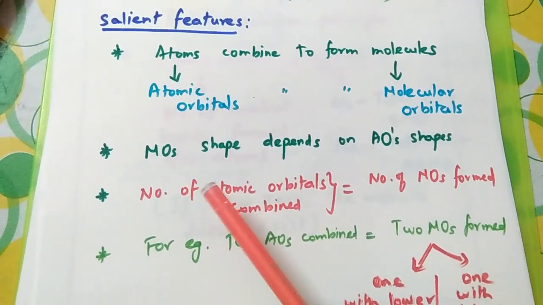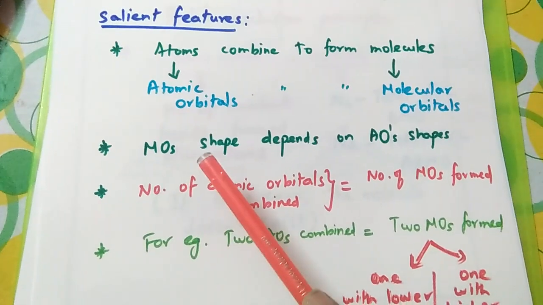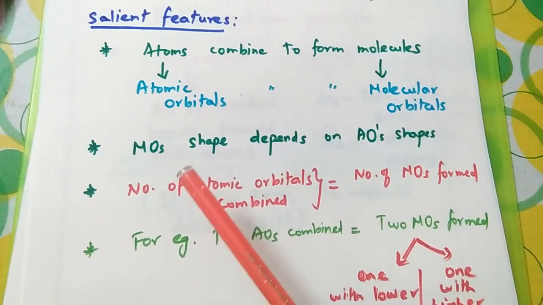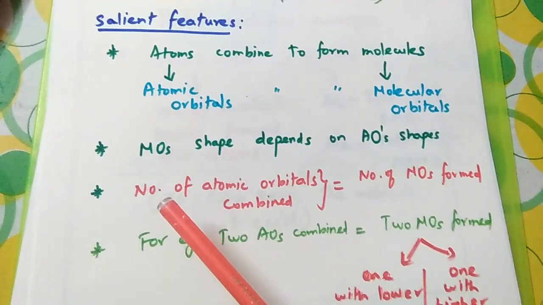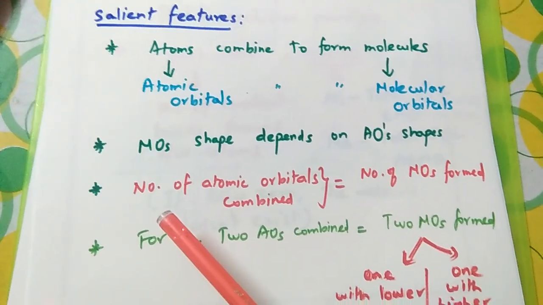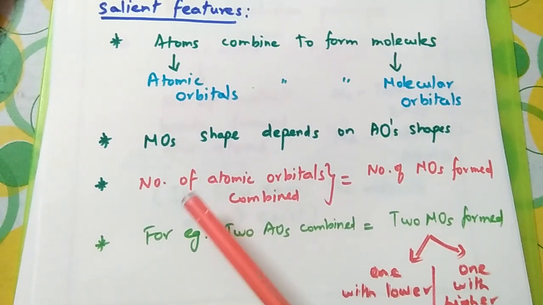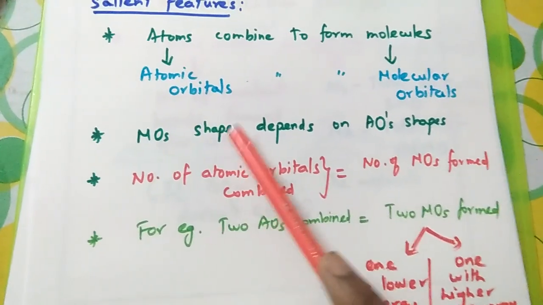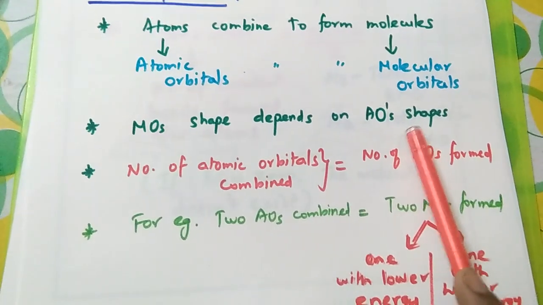What will be the shape of a molecular orbital? We know atomic orbitals: s orbitals are spherical in shape, p orbitals are dumbbell shaped, d orbitals are clover leaf shaped, and f orbitals don't have a proper shape. The electrons are distributed in the form of a cloud. We all know this. Now, what will be the shape of a molecular orbital? That depends upon the shape of the atomic orbitals which are undergoing combination.